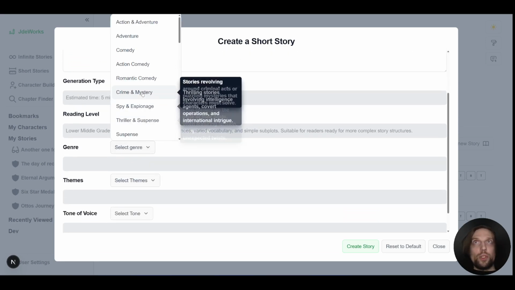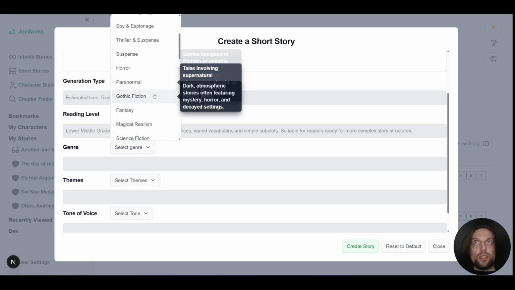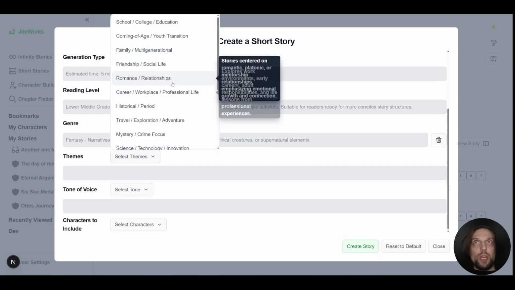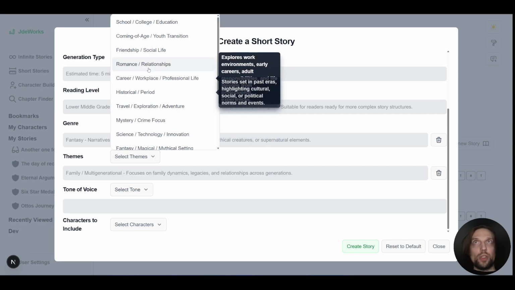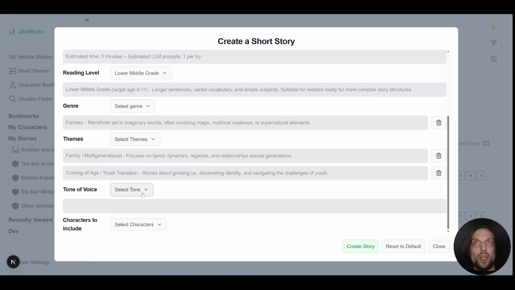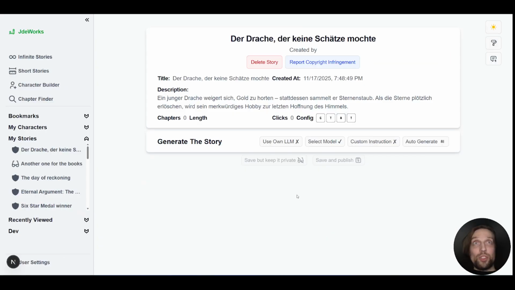I still want it to be a fantasy, maybe have specific themes about coming of age and family, and the tone of voice should be playful. And that's pretty much it already.